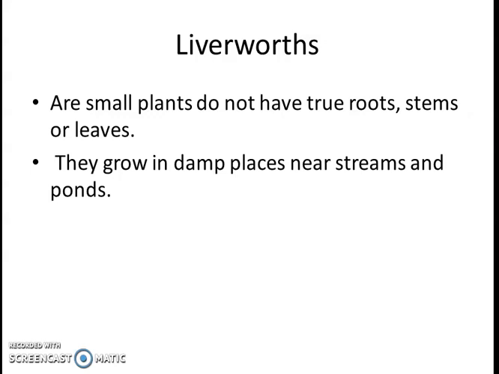They grow in damp places near streams and ponds where there is enough wetness, so they will be able to grow. They cannot grow in dry places. Mosses can grow in dry places, but liverworts cannot. They will grow in damp places or near streams and dams. The area around them is most of the time damp, having moisture in it. Damp means having moisture.